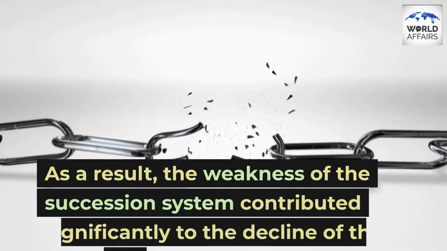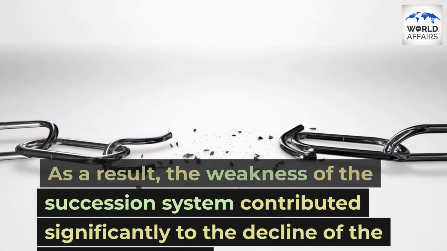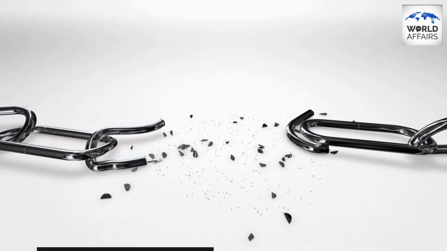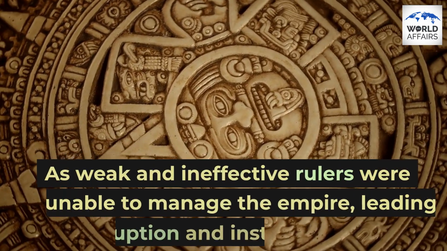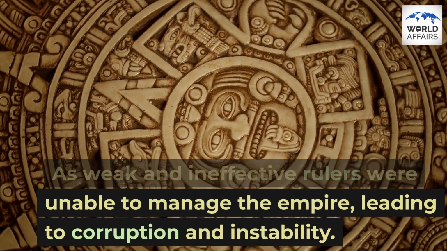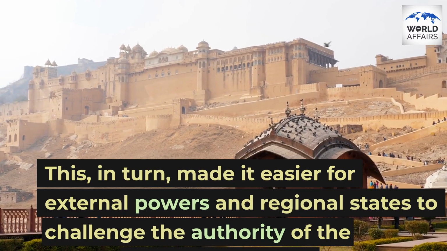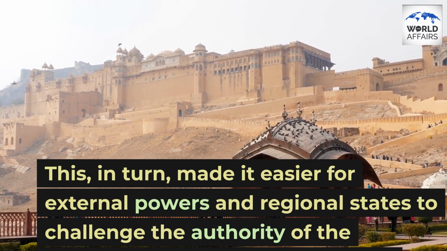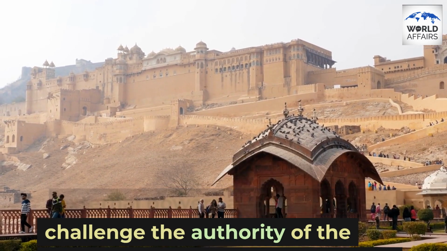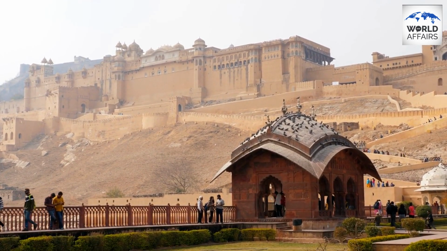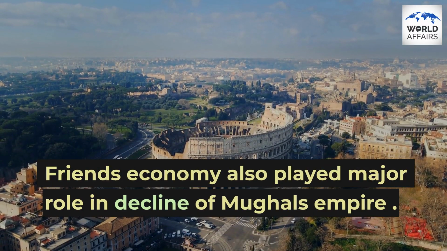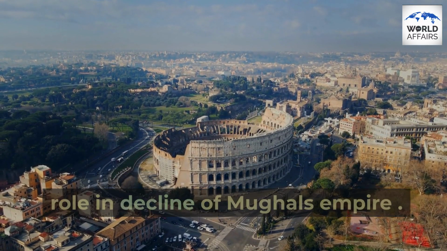As a result, the weakness of the succession system contributed significantly to the decline of the Mughal Empire, as weak and ineffective rulers were unable to manage the empire, leading to corruption and instability. This, in turn, made it easier for external powers and regional states to challenge the authority of the Mughals, leading to their eventual collapse. Friends, the economy also played a major role in the decline of the Mughal Empire.